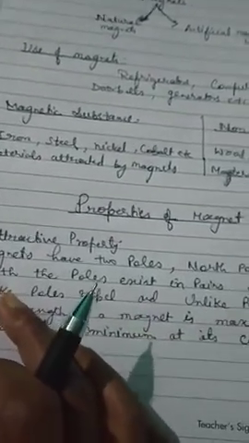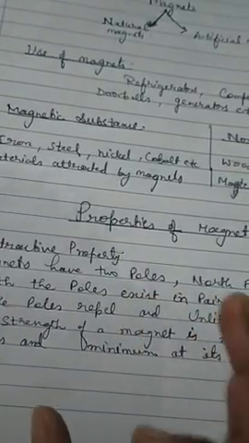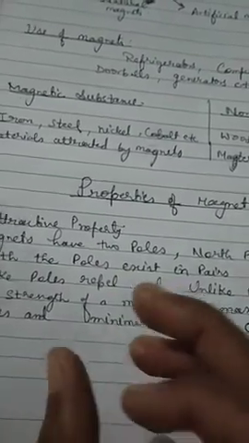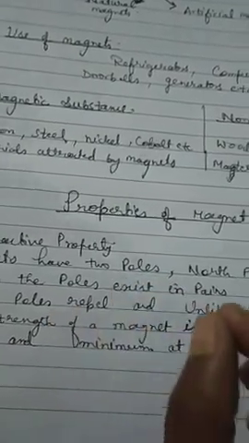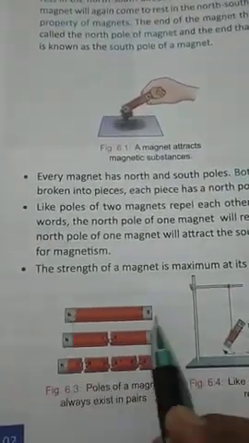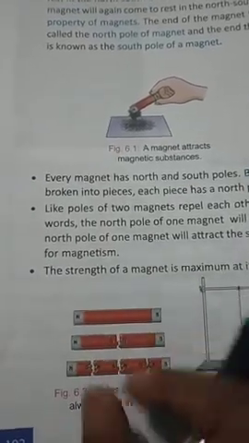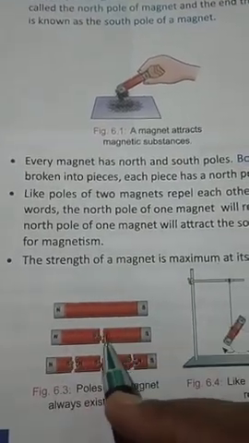Every magnet has a north and south pole. Both the poles always exist in pairs. How do we come to know about this? When a magnet is broken into pieces, each piece has a north pole and south pole. Even if you break it into very small pieces, like this bar magnet, which has a north pole and south pole. If you break this bar magnet into two parts, both parts will have two poles.